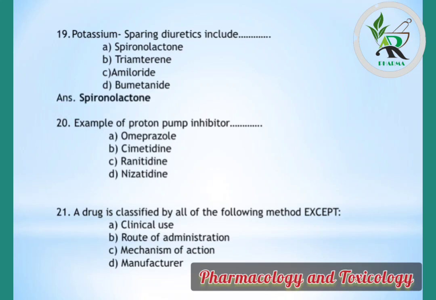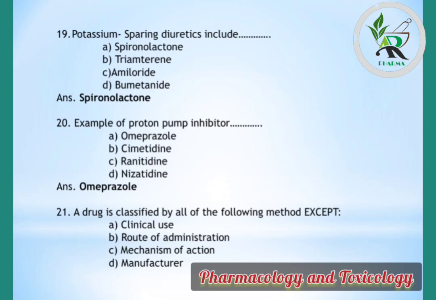Question number 20. Example of proton pump inhibitor. Options are omeprazole, cimetidine, ranitidine, nizatidine. But the correct answer is omeprazole. Other three are antihistamine, that is H2 receptor blockers or inhibitor drug.